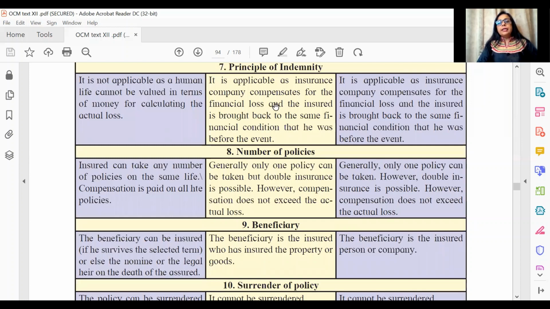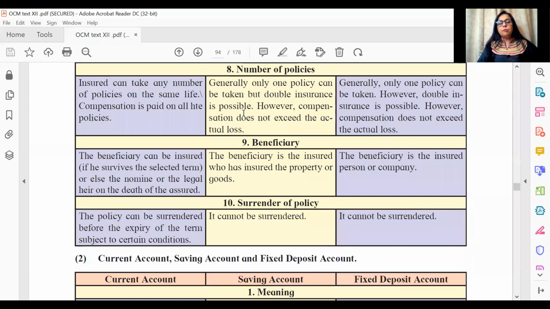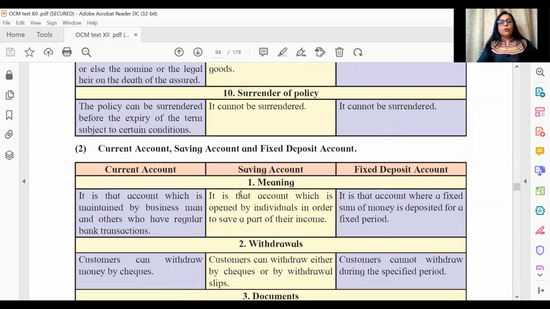If you see here in indemnity, they're explaining. The first column says it is not applicable as human life cannot be valued in terms of money for calculating the actual loss. So suppose you get a justify question. In the justify question, even these 2 points, how indemnity is applicable to fire and marine, become significant to explain why indemnity is not applicable to life insurance, correct? So this is how the distinction will be important. Do not worry, these details which have been given here are not required for you all.